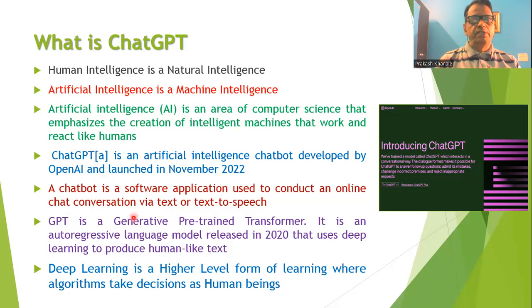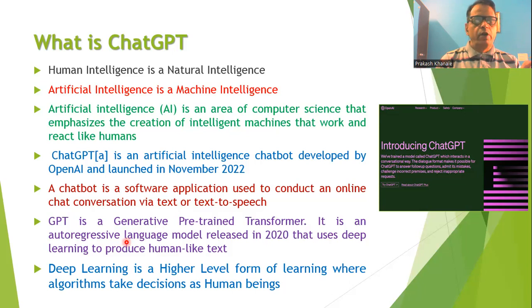It is a GPT basically. GPT is a generative pre-trained transformer. So we can say that it is a kind of language model. In computers, whenever we work, we make use of some languages. The original computer languages are the low-level languages, then we have high-level languages. And this is a kind of autoregressive language model.